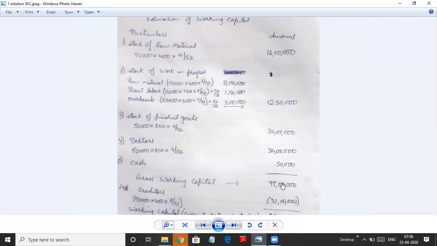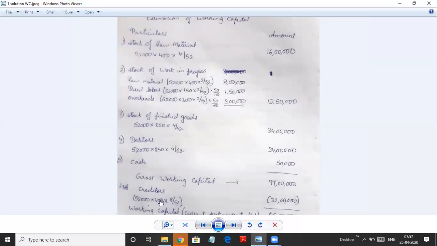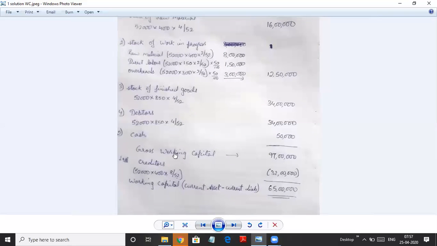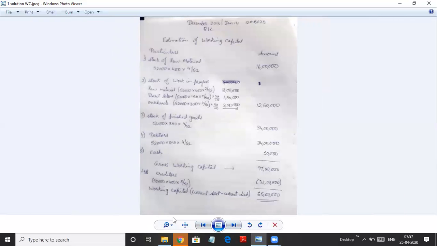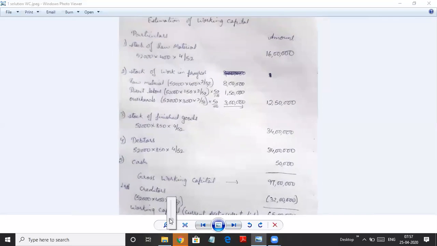So if you add all these, your total of current assets, or we also call it the gross working capital, is 97 lakh rupees. From this you less creditors. Creditors you take always on the raw material consumed or on the purchases. So raw material cost we will consider: 52,000 units you're manufacturing into the raw material cost of 400, into 8 by 52. See here the creditors allowed credit of 8 weeks. So we are taking 8 by 52 here.